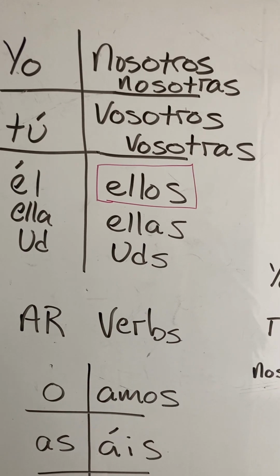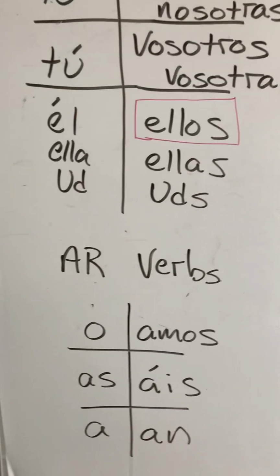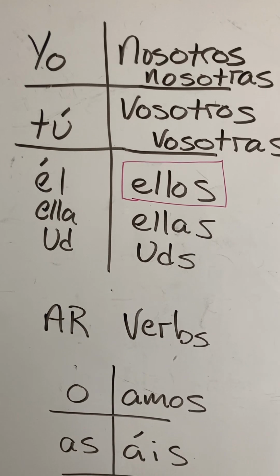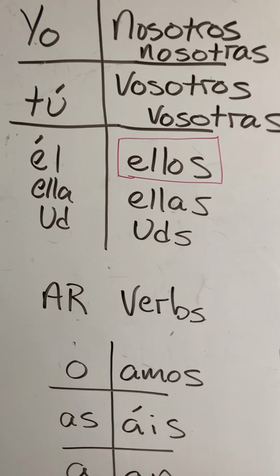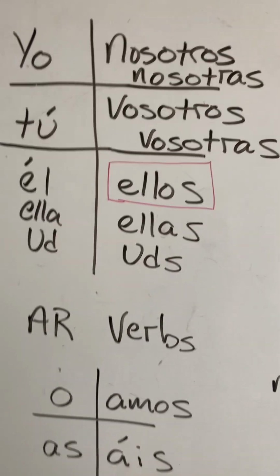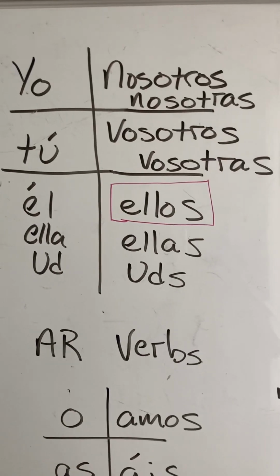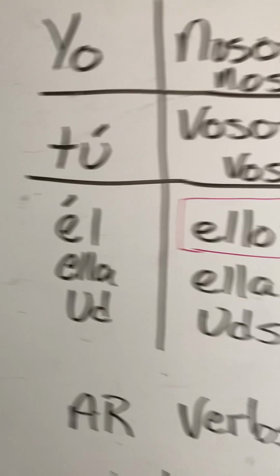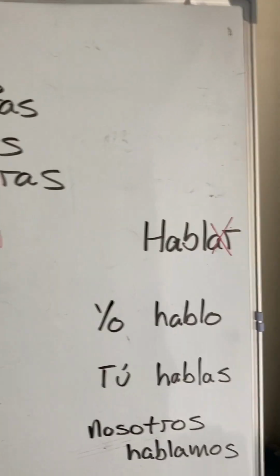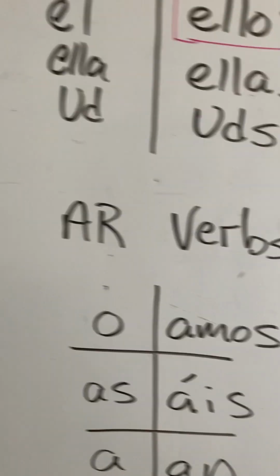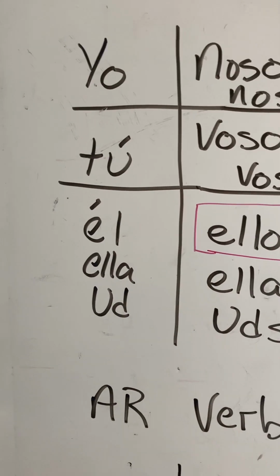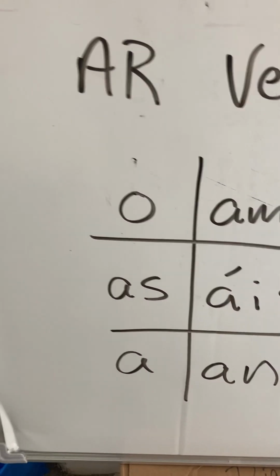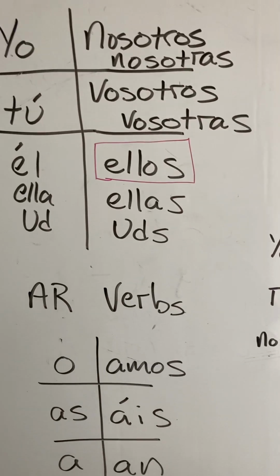your textbook explains it and has it all written out if you need to go over it. In addition, your textbook has the list of AR verbs that you need to know in this chapter. And for all of these, okay, it's the same rule. So for example, bailar, which means to dance. If you want to say she, ella, dances, then you drop the AR, cross it out, okay? Ella is the bottom left square, so the bottom left square is the letter A. So ella baila, she dances, okay?